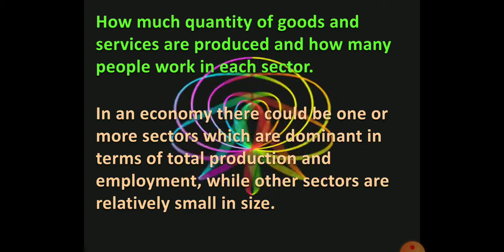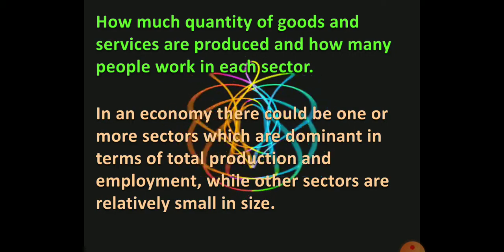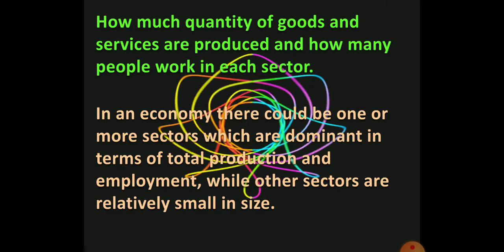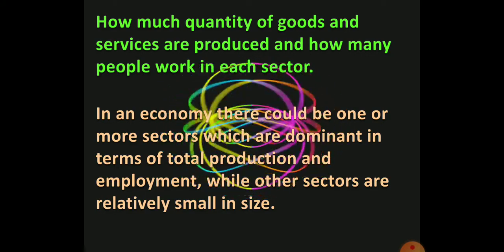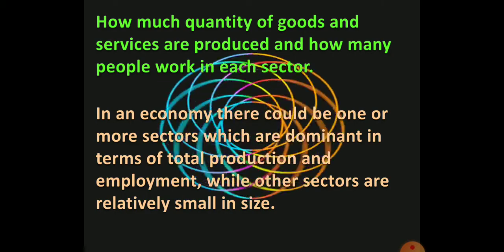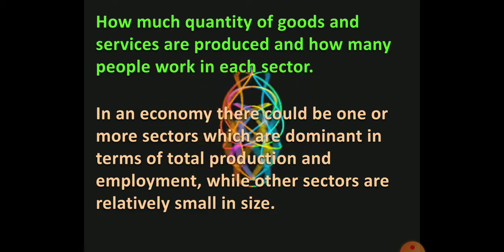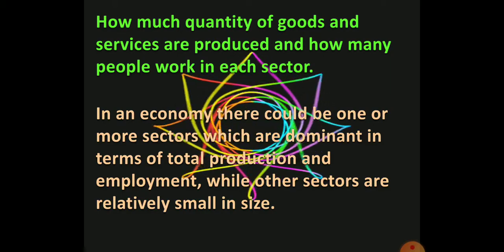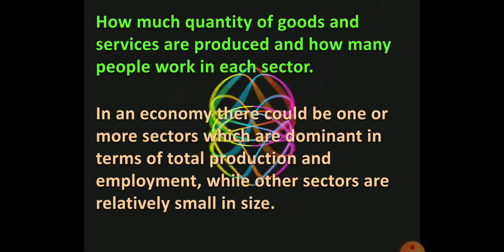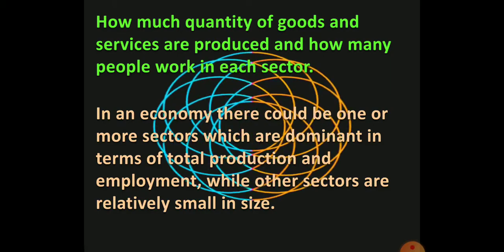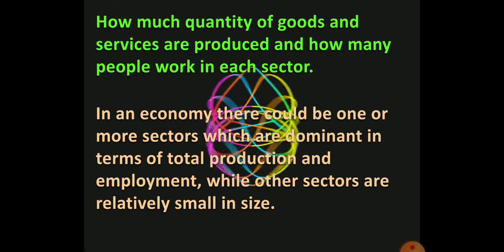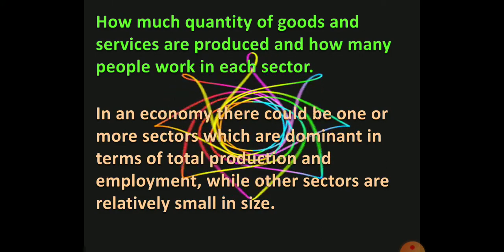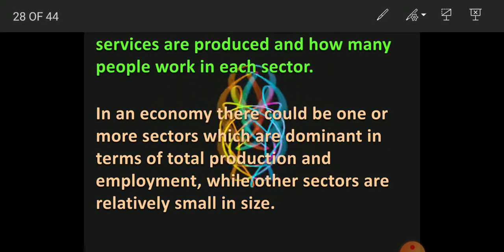Whereas in the developing and underdeveloped nations, a large number of people are engaged in the primary sector and very few people are in the secondary and tertiary sectors. In an economy, there could be one or more sectors which are dominant in terms of total production and employment, while other sectors are relatively small in size.